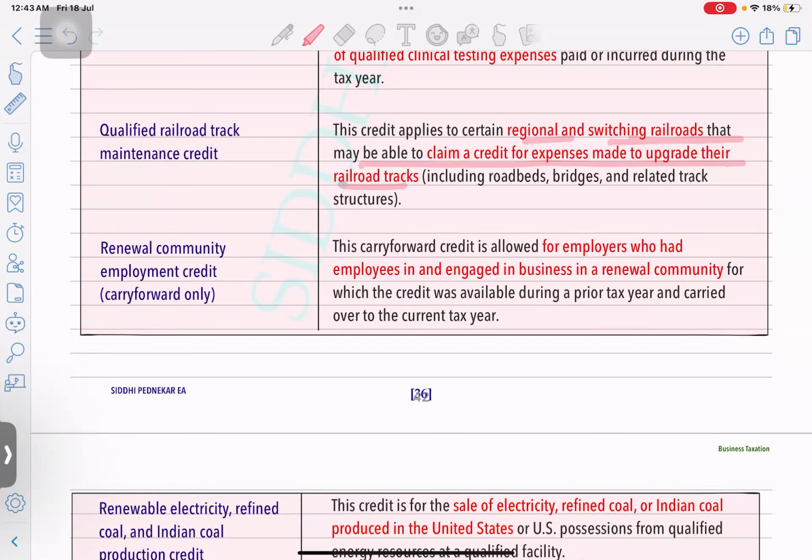Next is renewal community employment credit. This carry forward credit is allowed for employers who had employees and engage in business in the renewal community. So this is also again a carry forward, for which the credit is available during the prior year and carried forward in the current year. Like 2024 will be allowed in 2025. Renewal community employment credit is like, being an employer, you are having employees who are engaged in business in a renewal community.